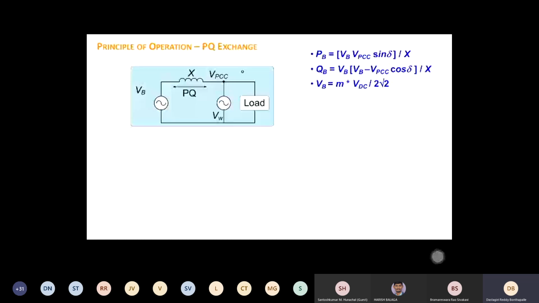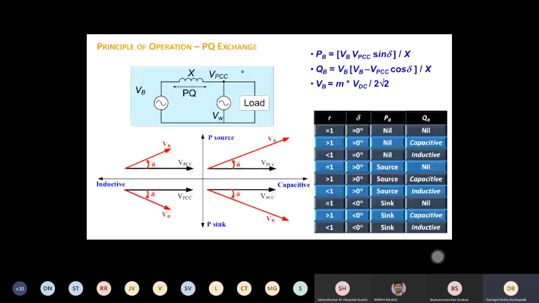As we all know, if there are two sources, this is a two machine model. We know the formula for power exchange, that is VB, VW or VPCC into sine delta by X, and we know the reactive power expression. In simple words, if you change delta, you can control active power; if you change the magnitude difference, you can control reactive power.